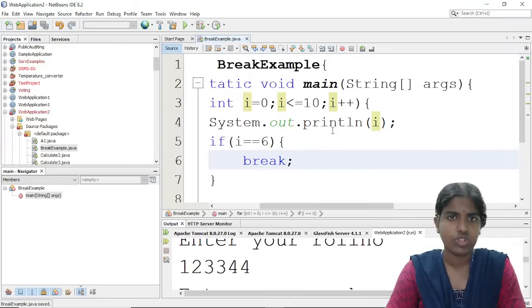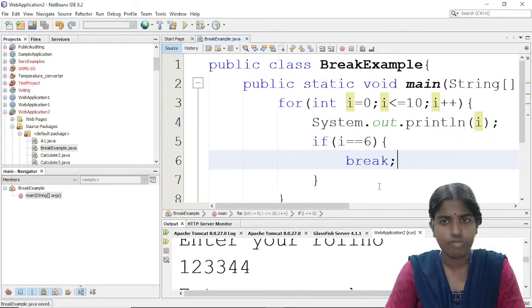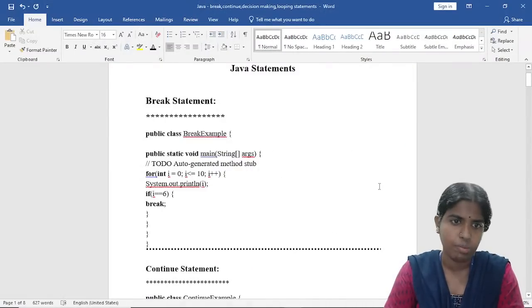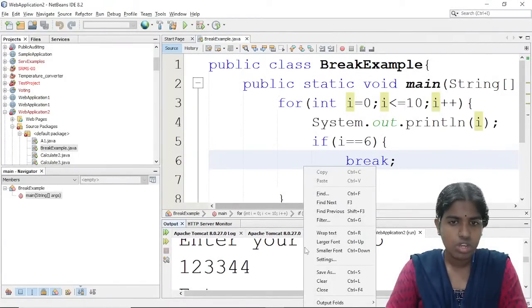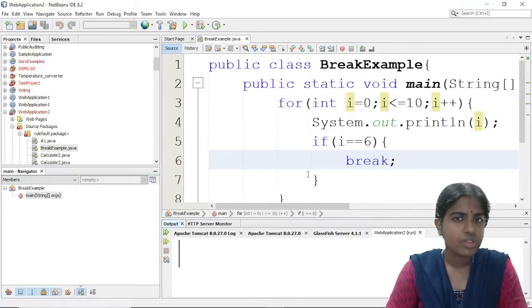Yesterday I was discussing with you what is the use of the break statement and what is the use of the continue statement. Do you remember what I discussed with you yesterday? So this is one simple example.